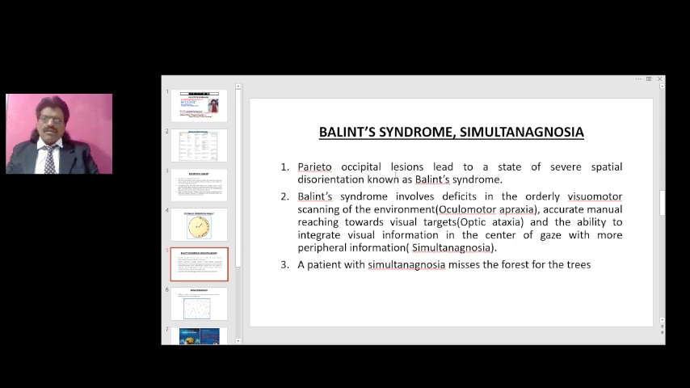That important feature is known as simultagnosia. So if occipitoparietal connections get affected, they have simultagnosia. So one of the important features of occipitoparietal lesions is Balint syndrome.